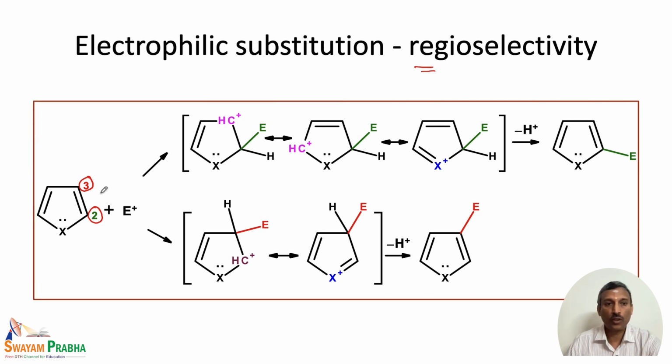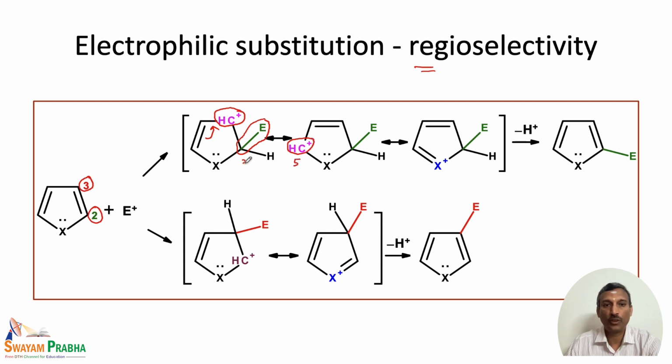Let us look at what happens if the electrophile attacks at position 2. The double bond is polarized, so we end up with a carbocation on position 3, and this particular double bond can shift to stabilize this carbocation. So, we end up with a carbocation on position number 5.